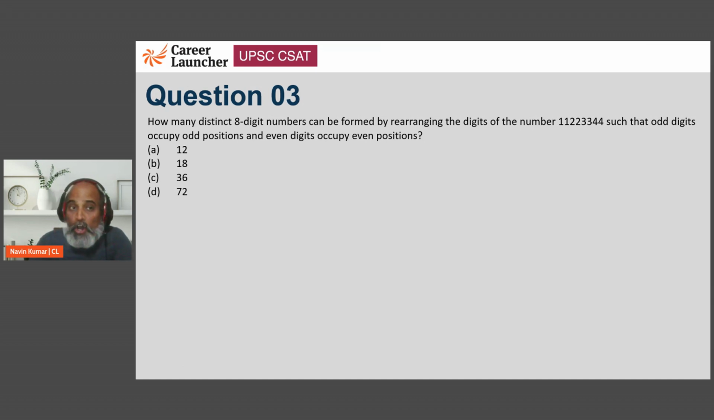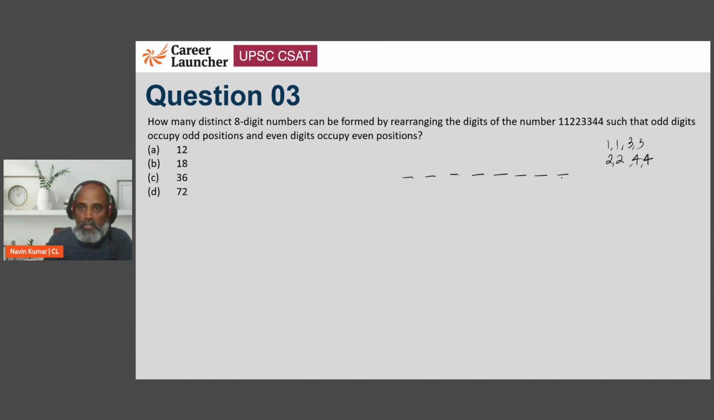Next, how many distinct 8-digit numbers can be formed by rearranging the digits of the number 1, 1, 2, 2, 3, 3, 4, 4 such that odd digits occupy odd positions and even digits occupy even positions? So we have positions 1, 2, 3, 4, 5, 6, 7, and 8. These are the 8 places. And we have two 1s, two 2s, two 3s, and two 4s.